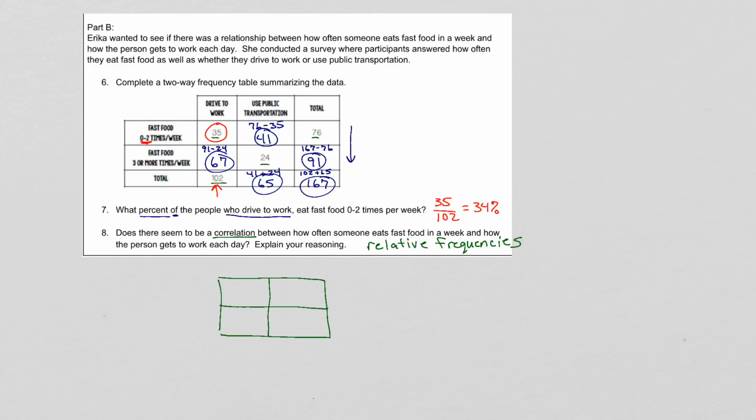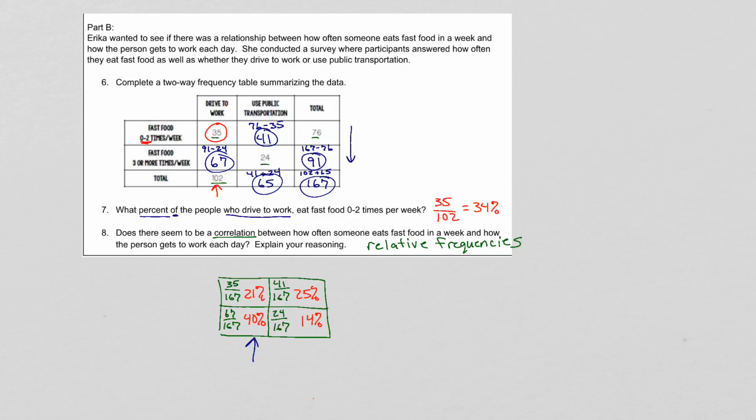You're dividing each number by the total number of people that we surveyed for this. So here you have 41 over 167, 67 over 167, and 24 over 167. So that means that your relative frequencies are going to be 21%, 25%, 40%, and 14%.